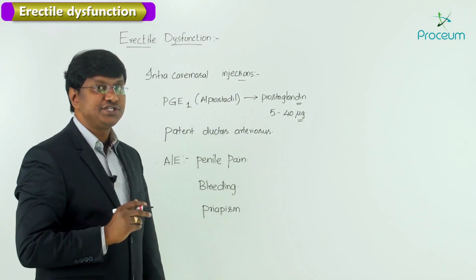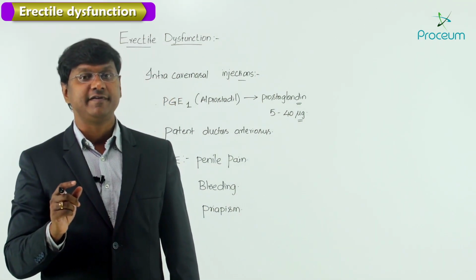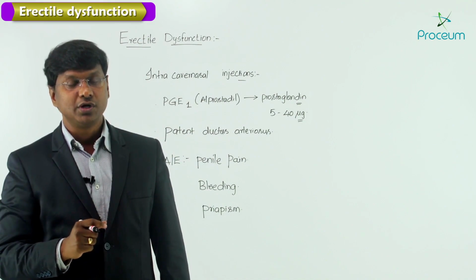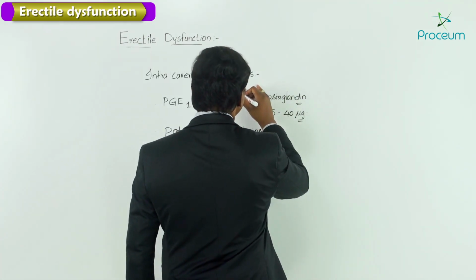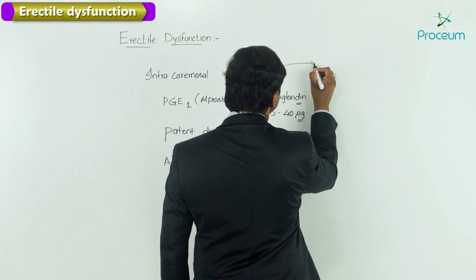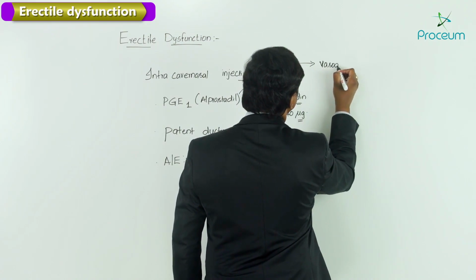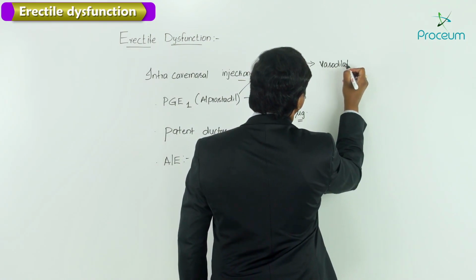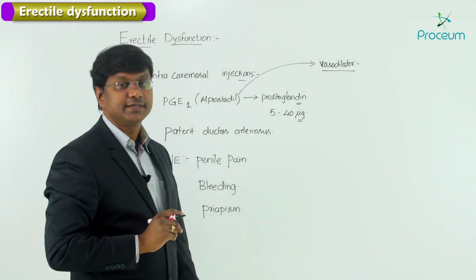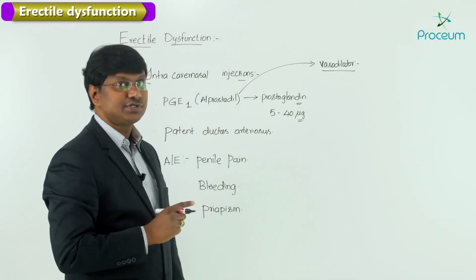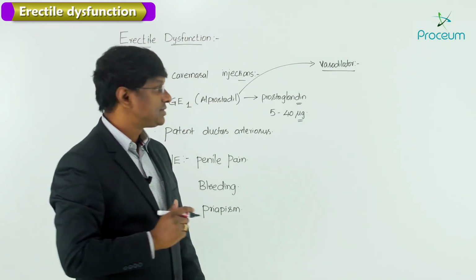So this PGE1 is in the vasodilator family of medications. What do they do? They open the blood vessels. Right, it is a vasodilator. So this particular Alprostadil, which is a vasodilator, causes the opening of the blood vessels.